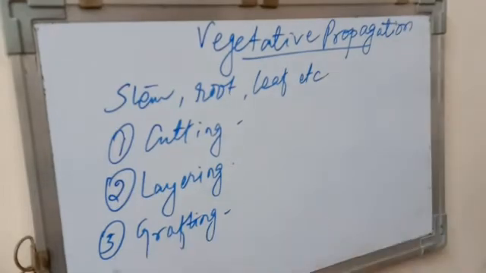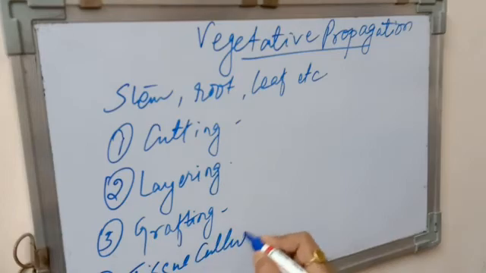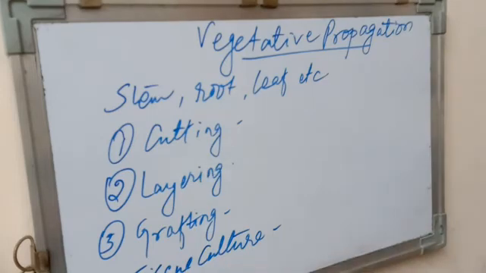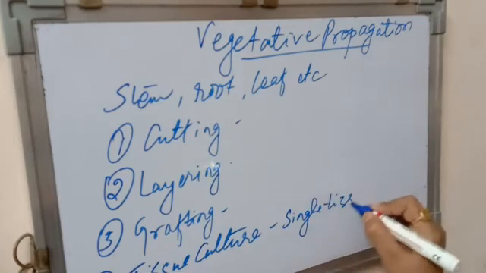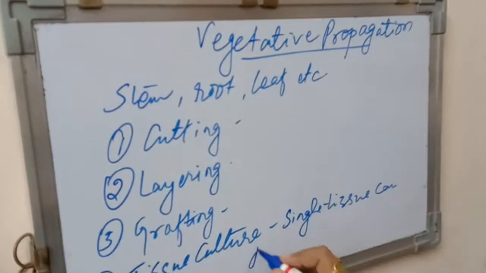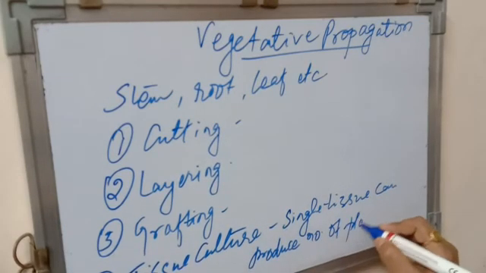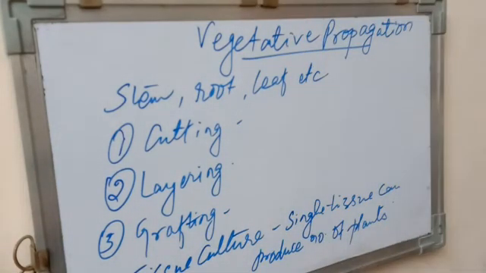Fine. The technical, or I should say artificial, vegetative propagation method, which is nowadays commonly utilized by so many laboratories, is tissue culture, where a single piece of tissue can produce a number of plants. That is called tissue culture. So it is all about vegetative propagation, and here we have completed our asexual mode of reproduction.